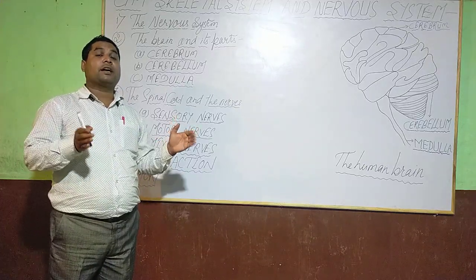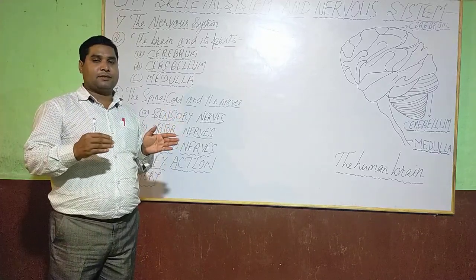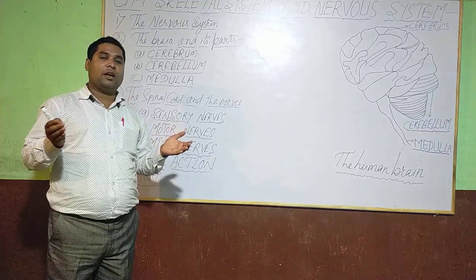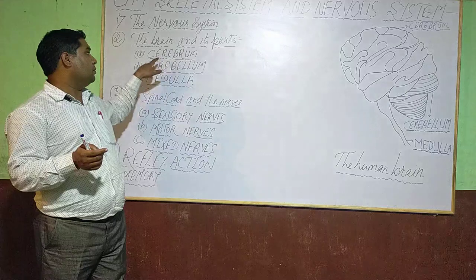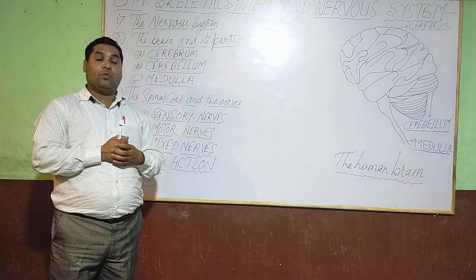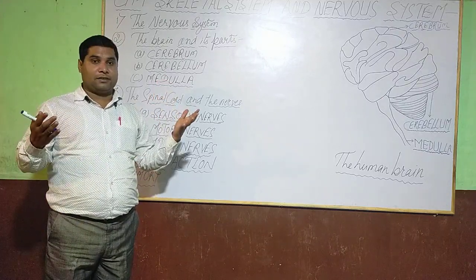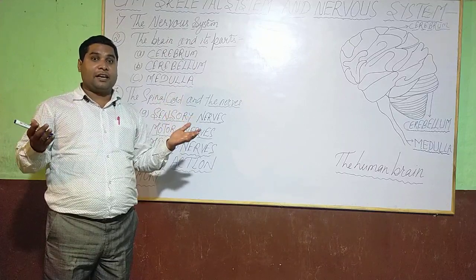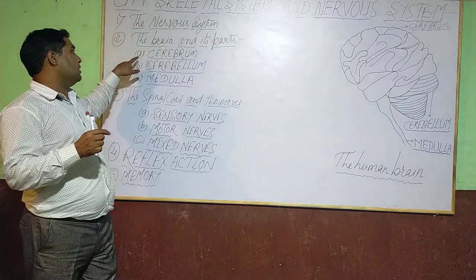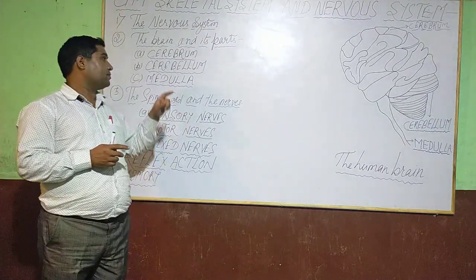It also controls our feelings like sadness, happiness, fear. These all are controlled by the largest part of the brain known as cerebrum. Once again, cerebrum helps in learning, memorizing, thinking, remembering. This whole action is done by the largest part of the brain known as cerebrum.